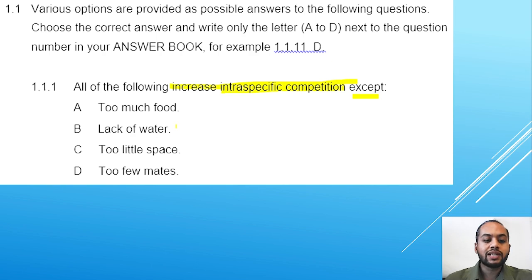You notice that lack of water does increase competition. Too little space does increase competition. Too few mates does increase competition. But too much food does not increase competition because competition won't even occur, as there is enough food for everyone to survive. Therefore, the answer is A.